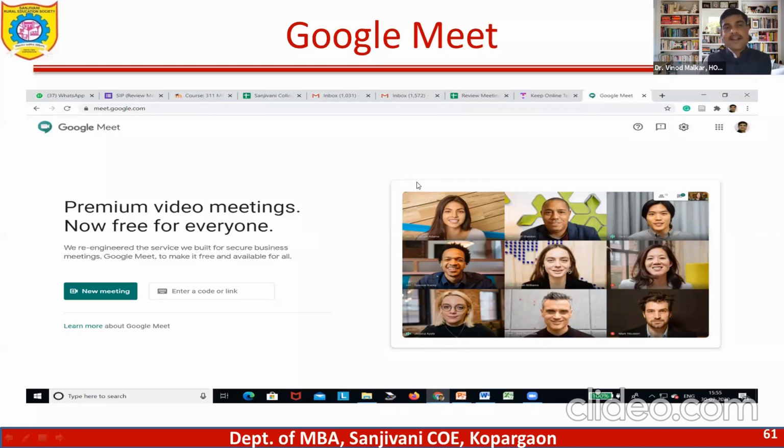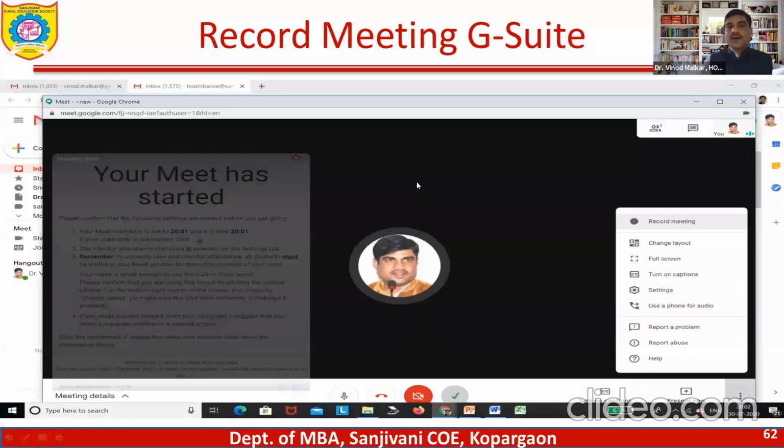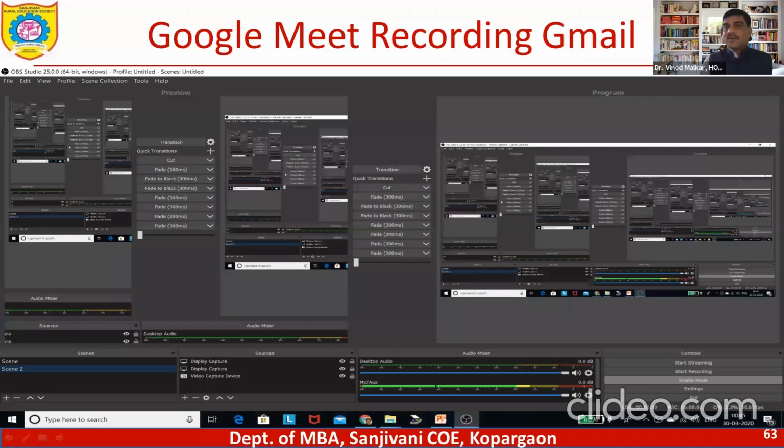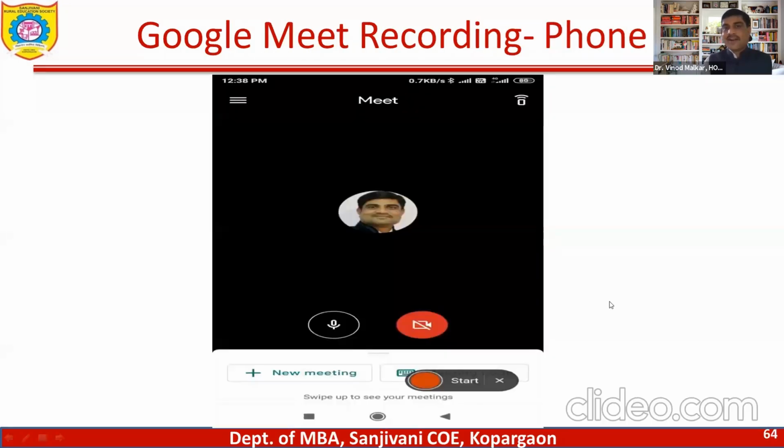And secondly, about attendance. There is an attendance app. The recording meeting option is there in G Suite. If you are using G Suite, I also have a G Suite account. You just start recording and minimize this, and the recording will get started, and you will find this Meet get started. यहाँ पे start button. अगर आप मोबाइल यूज करते हो तो I had already told you, just use a screen recorder.